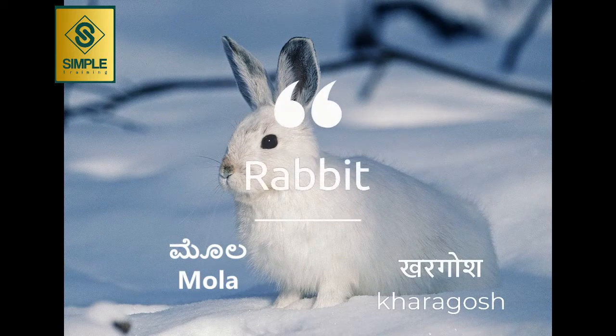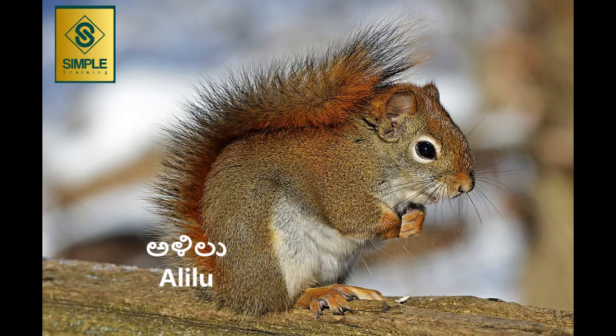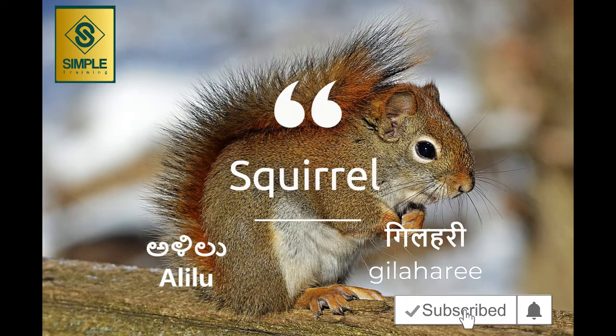Khargosh. In English, we call this rabbit. Rabbit. Bhed. In English, we call this sheep. Sheep. Gilhari. In English, we call this squirrel. Squirrel.